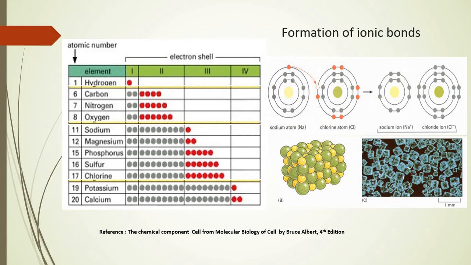The electronic configuration of sodium and chlorine can be seen in the diagram, wherein the valence shell of sodium shows the presence of one single electron, whereas the valence shell of chlorine shows the presence of 7 electrons. So in this scenario, both sodium as well as chlorine individually are unstable, because to complete the octet, sodium requires 7 electrons, whereas chlorine requires 1 electron.